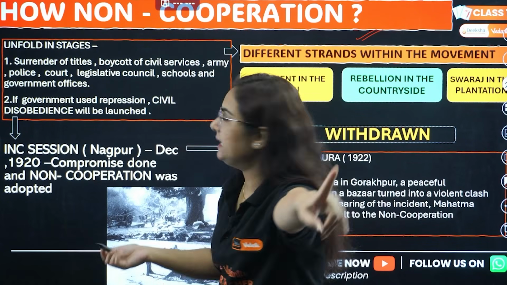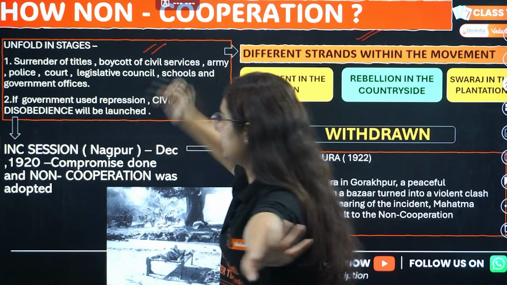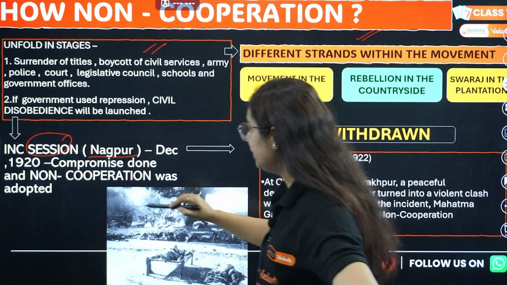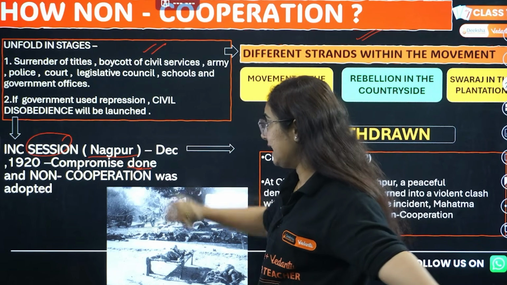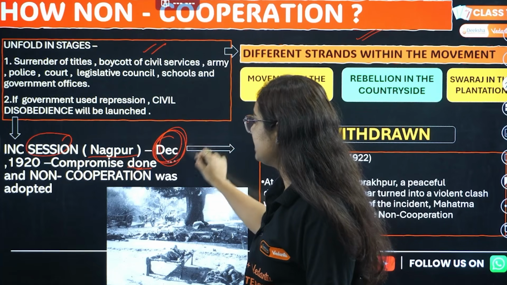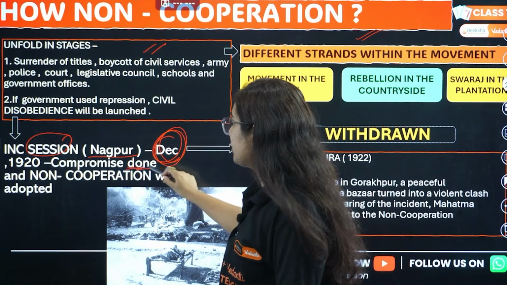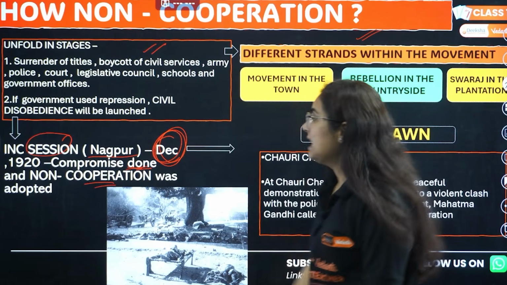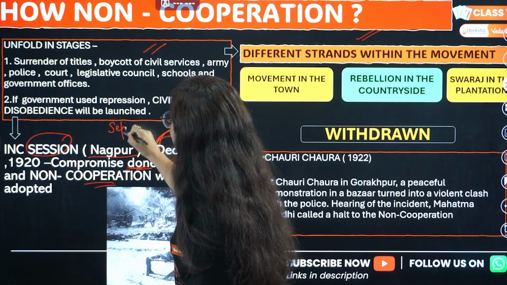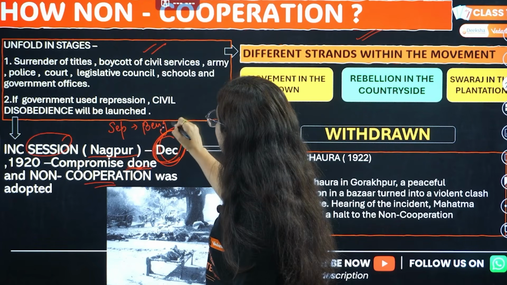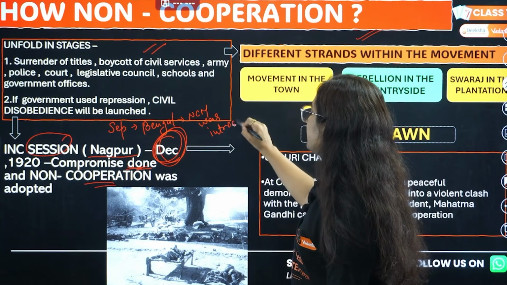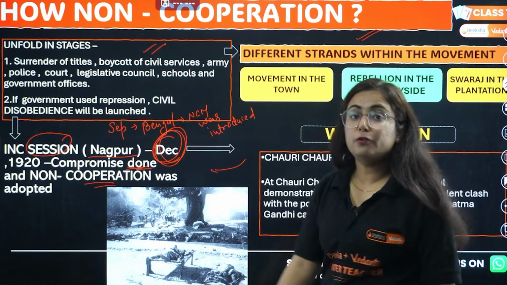What we have to study here is, see, it unfolded in stages. Then you can talk about stages. There are 2 important sessions. One was in Nagpur, where compromise was done. Pay attention that the Indian National Congress session in the month of December in 1920, where compromise was done and non-cooperation was adopted. In the same year, we had one more session in the month of September in Calcutta, where NCM was introduced. So it was adopted in the month of December.